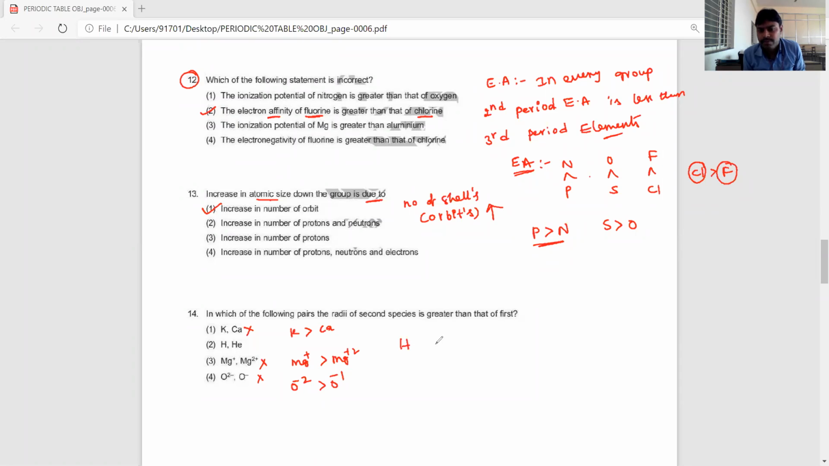Now hydrogen and helium. Observe which pair has the second species with greater size compared to the first. Helium size is more when compared to hydrogen, because hydrogen is 1s1, helium is 1s2. 1s2 means the 1s orbital is completely filled, because it contains only one orbital. Z is equal to 1 and Z is equal to 2. Actually, both are in the same period, so we thought the size of hydrogen is more than helium.